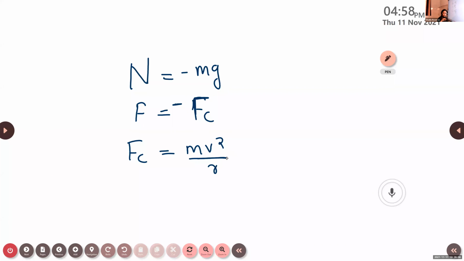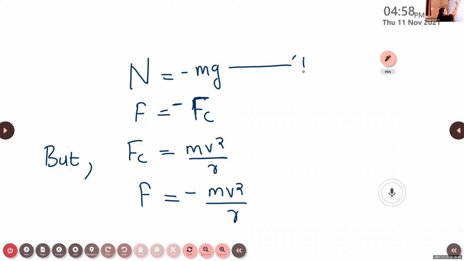Because here we consider a level road, it's better to take the velocity component. So Fc is equal to mv square by r. Our equation becomes friction F is equal to minus mv square divided by r. Give this as our equation number 1. That is the first balanced case: action force is balanced by the reaction force, so N is equal to minus mg.